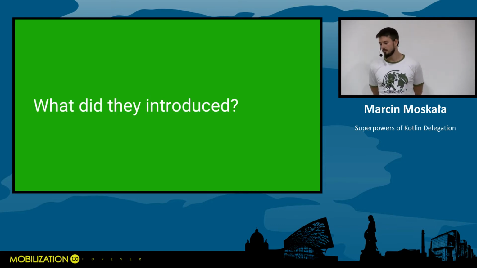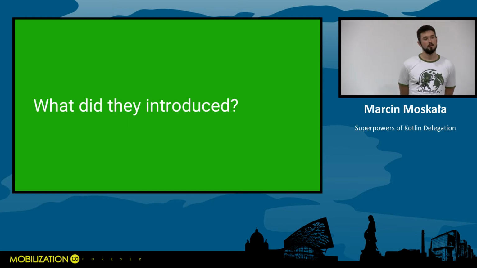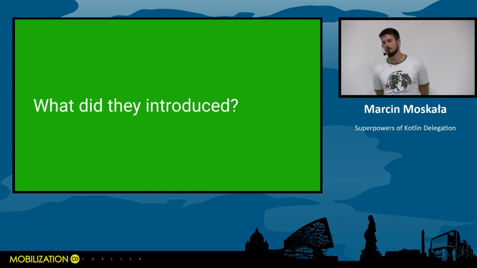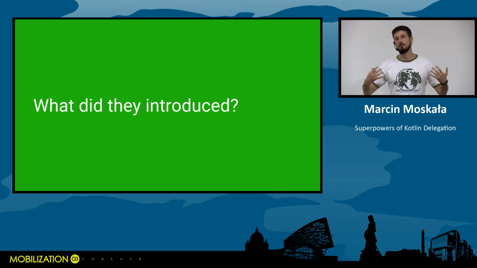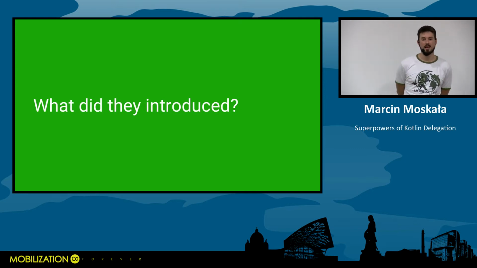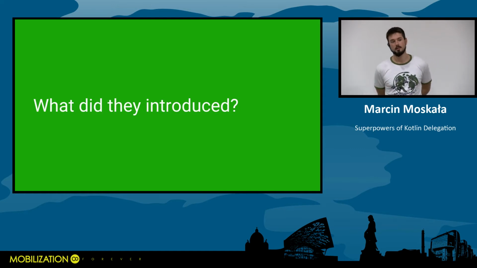Though I would like you to spend a minute thinking: what did property delegation really introduce into this world? Because if you generally think about programming, everything could be done in assembler, but the value in general is that something can be done in an easier way, without distractions and without additional boilerplate code.